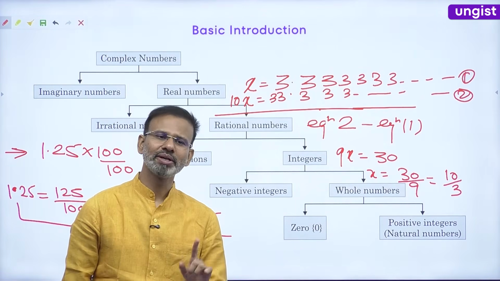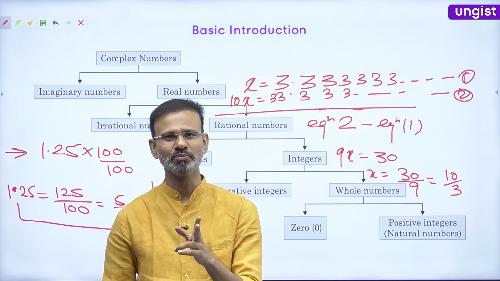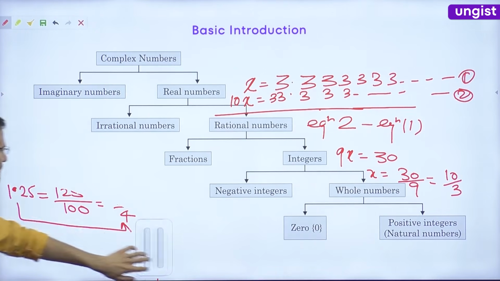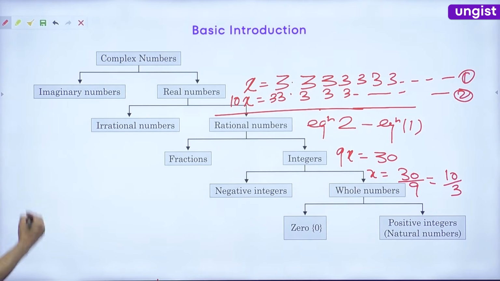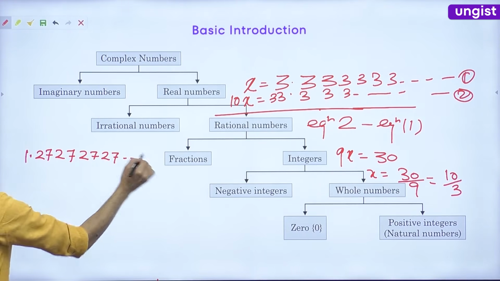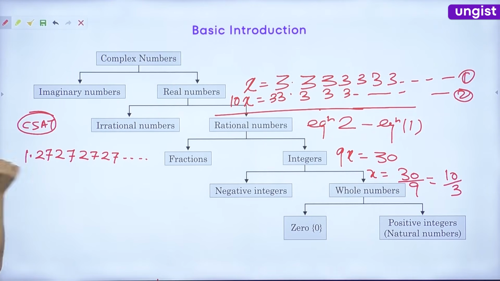And friends, one question was asked in UPSC CSAT, in CSAT 2020, I suppose. I'll give you one question, please try it once. The question was 1.27272727. This is a UPSC CSAT question.